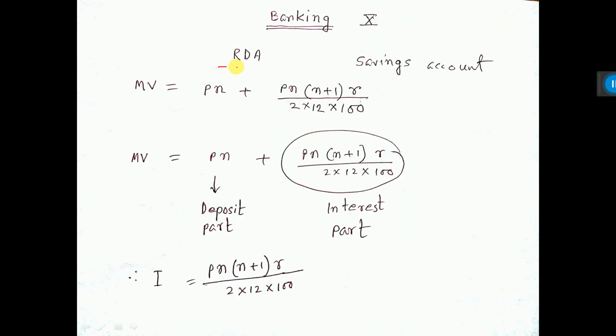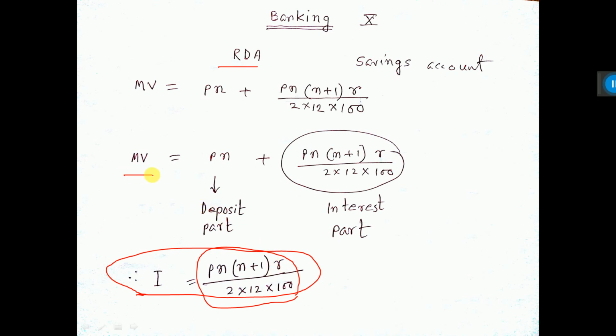So here, for RDA, the recurring deposit account, what will be the interest? The interest formula is P into N into (N plus 1) into R by 2 into 12 into 100. This is the interest given by the bank. Why the formula comes this way follows a particular rule. It is a little complex, and that kind of derivation you will learn in class 11, so I am not telling it now. Just remember this interest formula, where n is the number of months, p is the principal deposited per month, and r is the rate of interest.